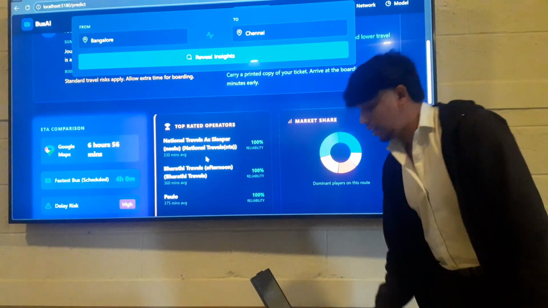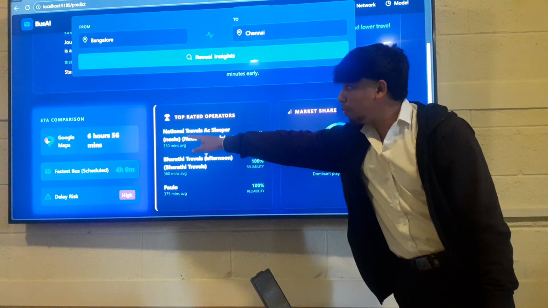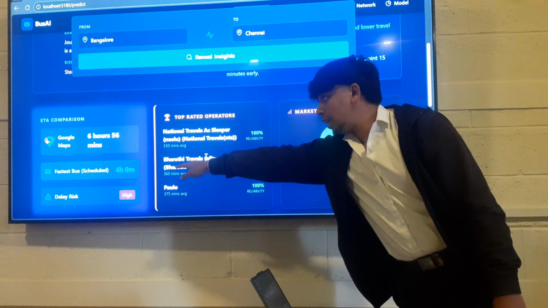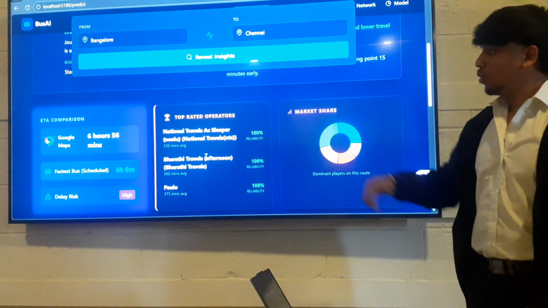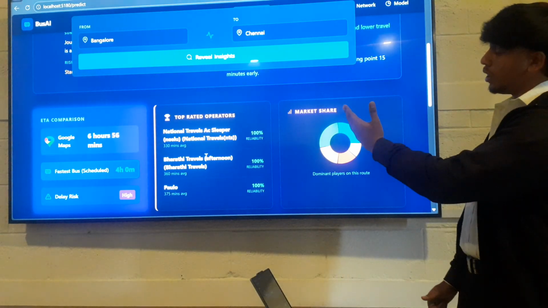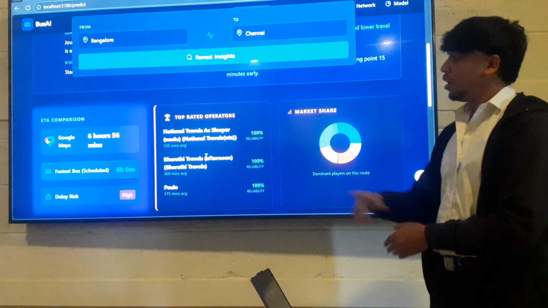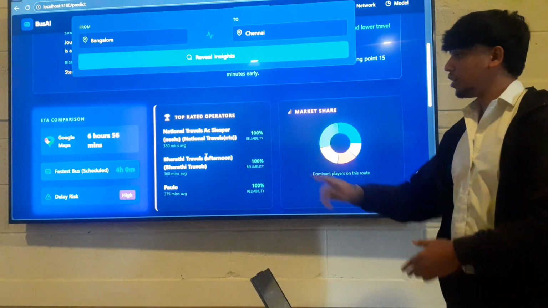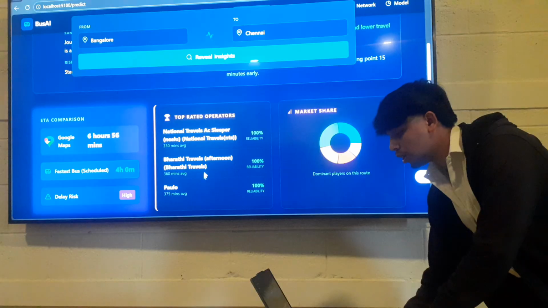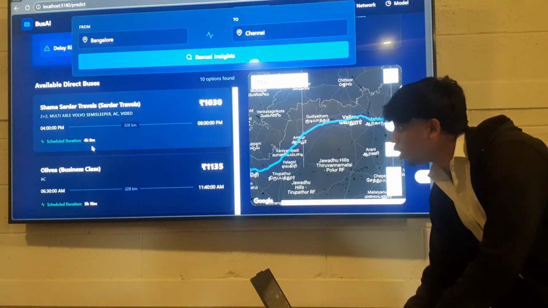And here you can see the comparison of duration of Google Maps and what my bus platform intelligence suggested. Google Maps says it takes around 6 to approximately 7 hours, while one of the fastest routes from my data set says that it requires 4 hours. And these are the available operators.